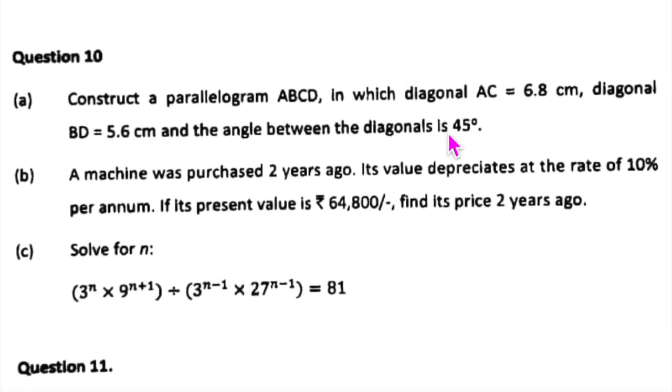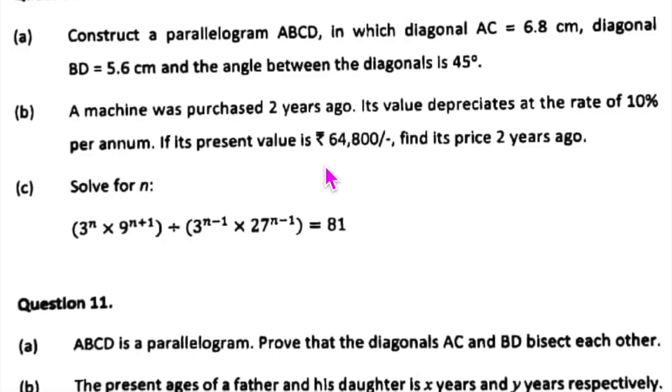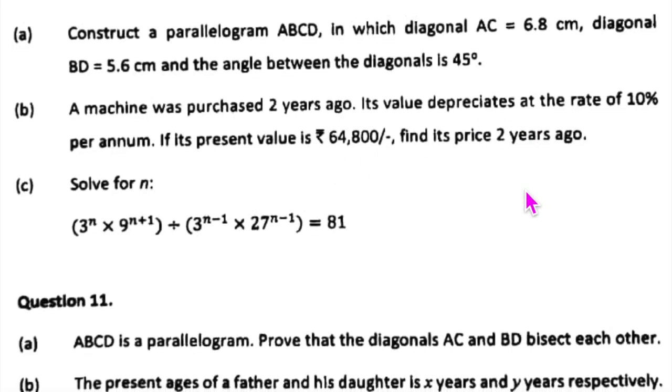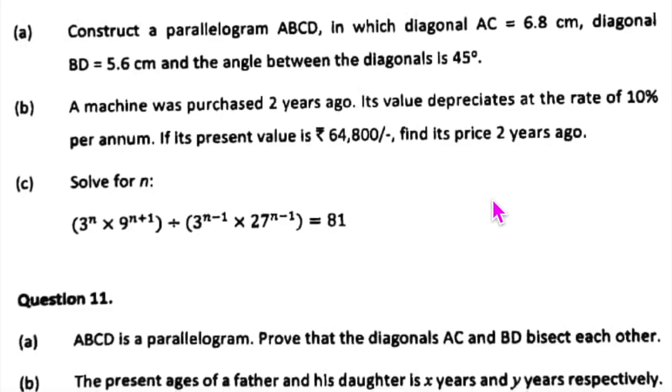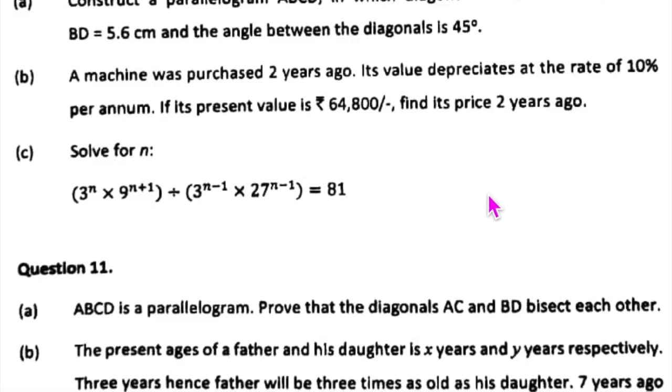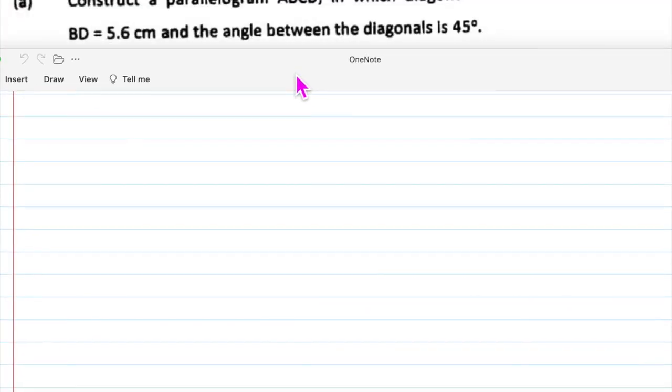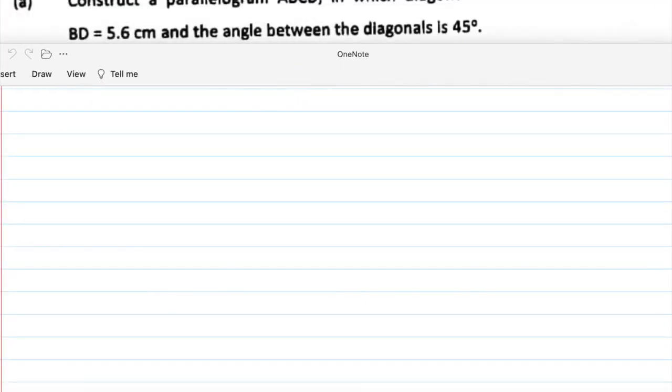Read. Construct a parallelogram ABCD in which diagonal AC is equal to 6.8 centimeter, diagonal BD is equal to 5.6 centimeter, and the angle between the diagonals is 45 degrees. Okay. Now here, remember, this is your question number 10A. Construction of quadrilaterals.